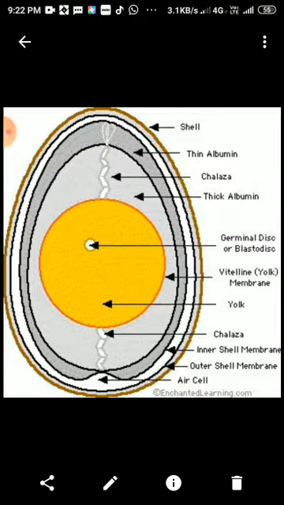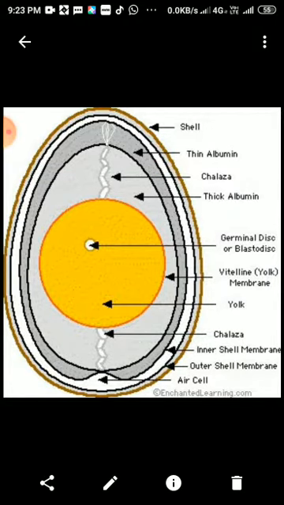Another thing about eggs is a misconception: many people sell eggs saying this is a desi egg and this is a fertile egg. There is no difference between desi and fertile, or desi and farmy egg. Fertile means that if in any poultry stock the male is kept with the female hen, the egg will automatically be fertile.